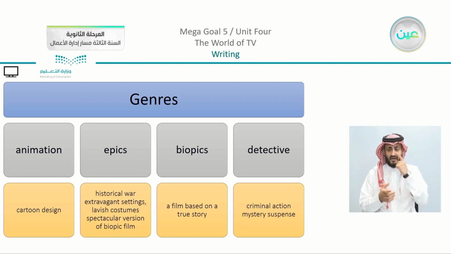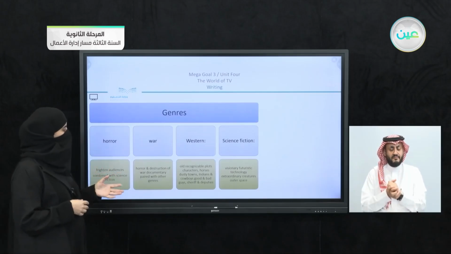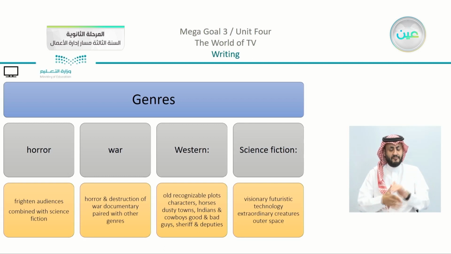We have also detective, as we discussed many times. Criminal action, mystery, and suspense are all associated with the genre of mystery, the detective stories. Leading us to horror. Now we have frightened audiences, combined with science fiction sometimes. We have war. There is something about the horror and destruction of war, documentary paired with other genres. Western, there is something about old recognizable plots, as we said: cowboys, Indians, horses, and so on. And we mentioned at the very end science fiction, which is visionary futuristic technology, extraordinary creatures, and outer space.